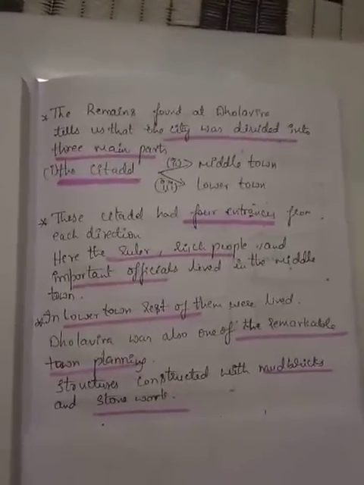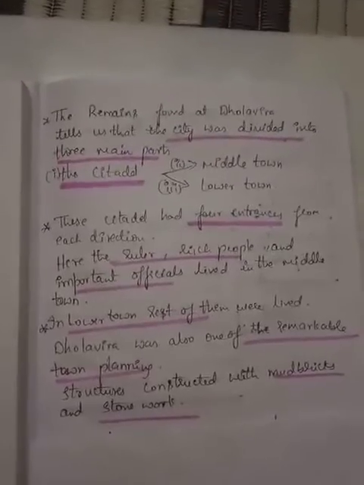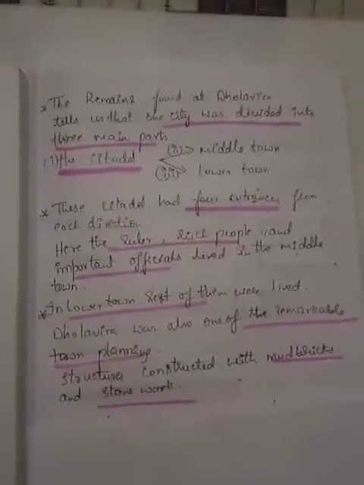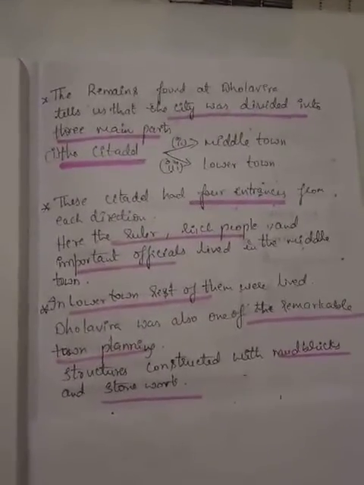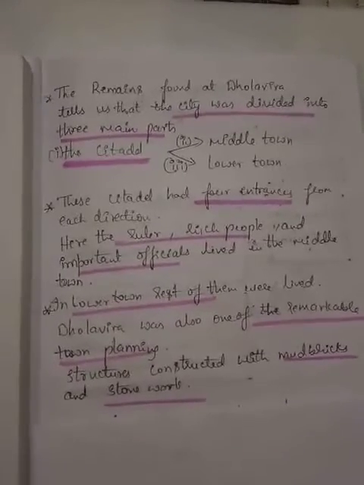So children, the remains found at Dholavira tell us that the city was divided into three main parts: the citadel, the middle town, and the lower town.